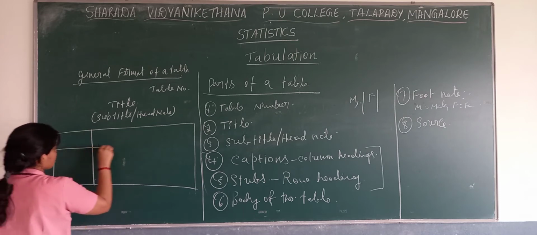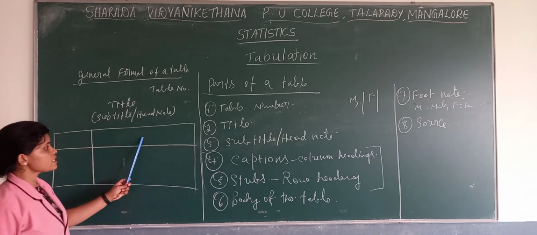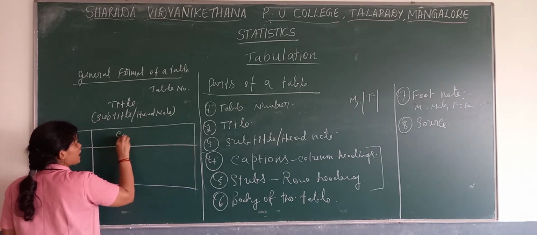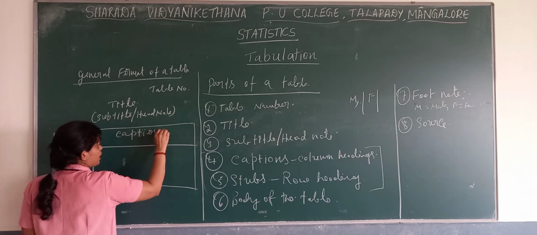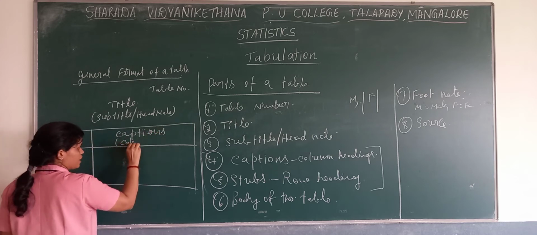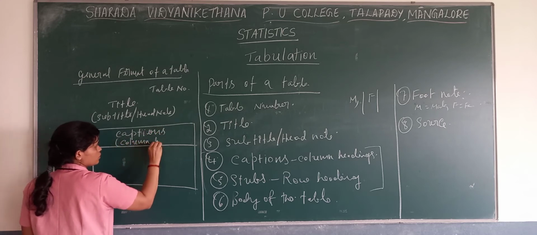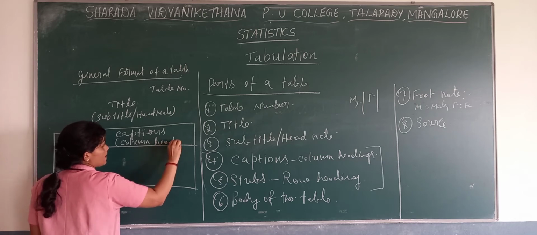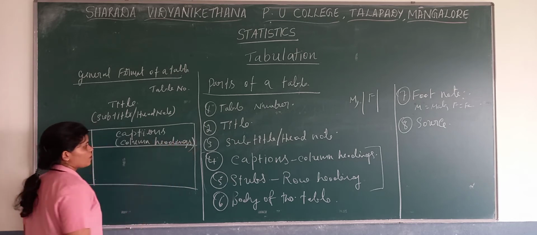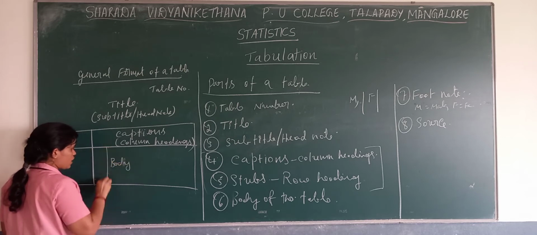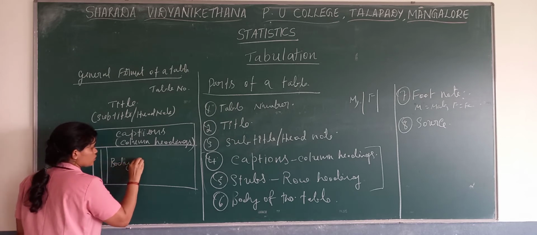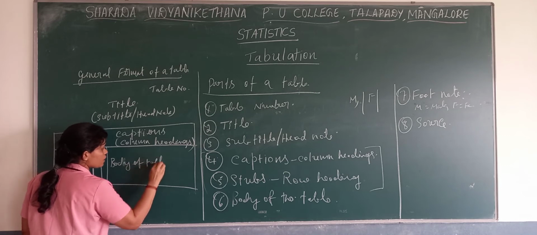Now what is this? Here are the captions, that is, column headings. Then here is the body of the table.